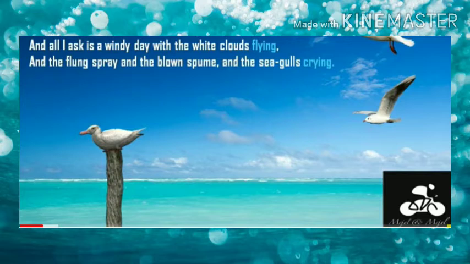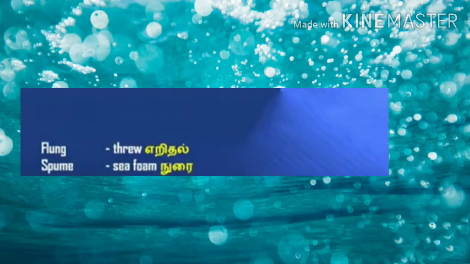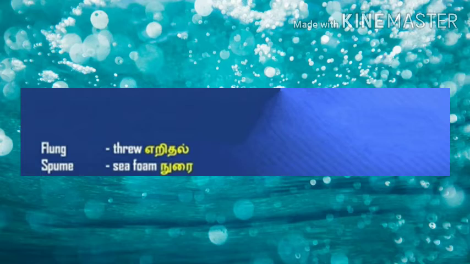And see what all the author is expecting is, and the flung spray. So we all know flung means to throw. The past tense of throw is threw. So to throw the spray.